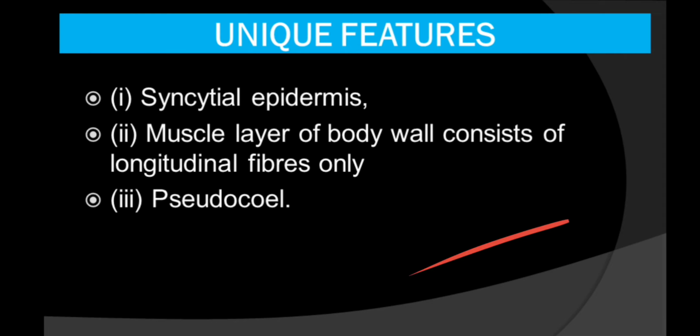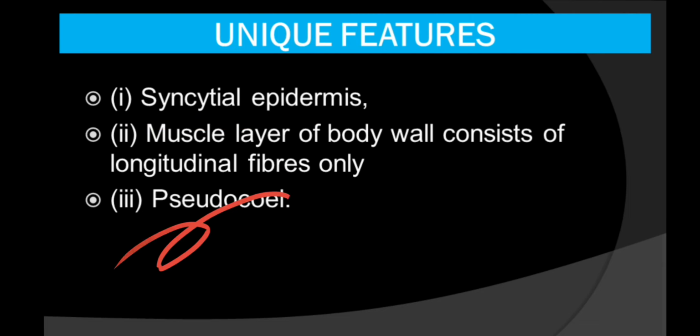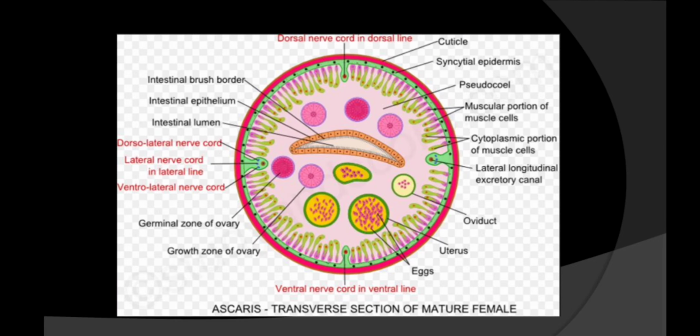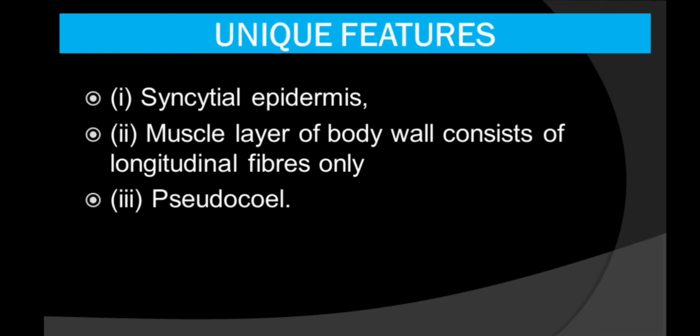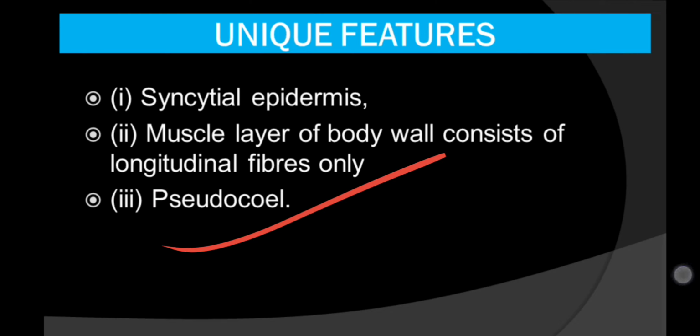Now here are some of the unique features of this phylum. Syncytial epidermis, which we have seen, is an epidermis that contains numerous nuclei. The muscle layer of the body wall consists of longitudinal fibers only. In this section you will see these are all muscles, and these muscles are longitudinal. Then there is a pseudocoelom, which is not a true coelom, it is a false coelom. So these are the main characteristic features of the phylum Aschelminthes.